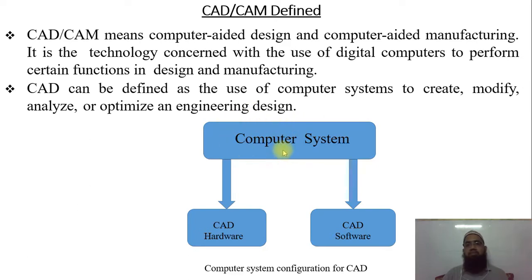In the computer system, we have CAD hardware and CAD software. I will explain the CAD hardware in a further slide, the different types of hardware we are using, like the CPU, keyboard, mouse, LCD and other things. As for CAD software, there are so many software in the market that we are using.